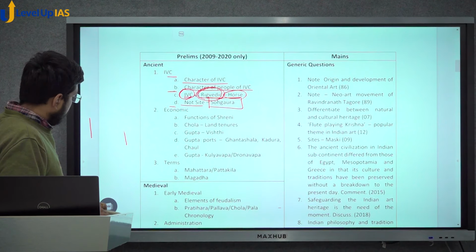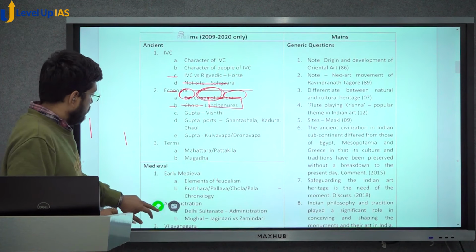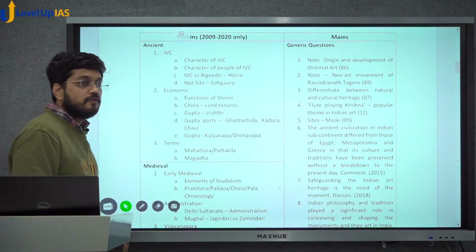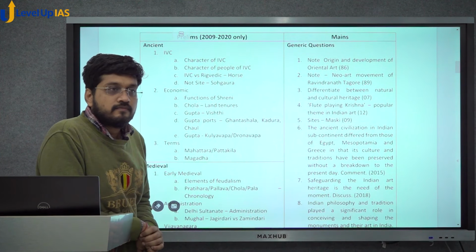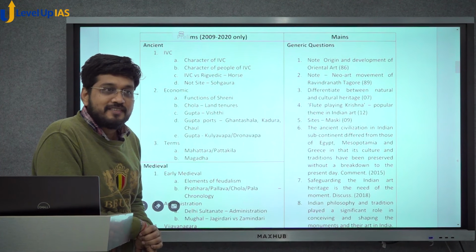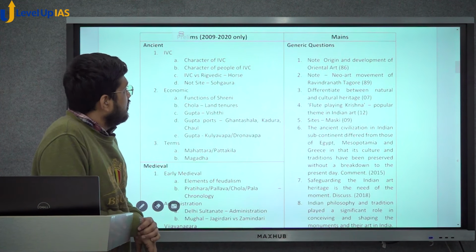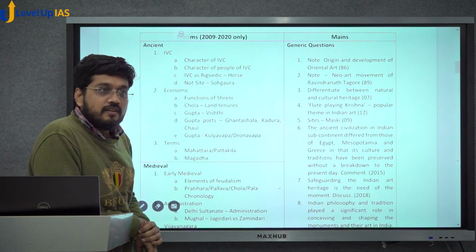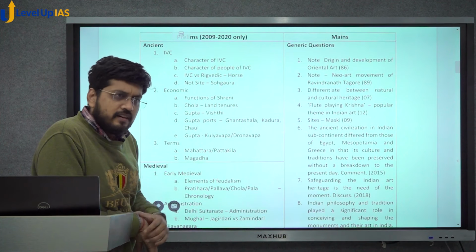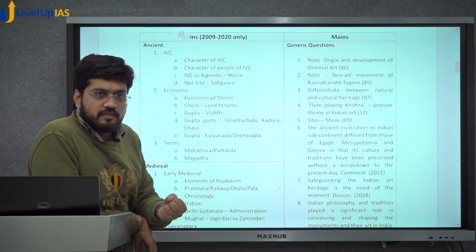The next dominant theme that we have is questions based on economy. Now, you might not have thought of that, right? In ancient India, the most dominant section of the syllabus is economy. Look at the questions. One question was which of the following are functions of Shreni. What is Shreni? I think guild. Shreni is guild. A guild is nothing but an organization of people belonging to the same trade or same craft.